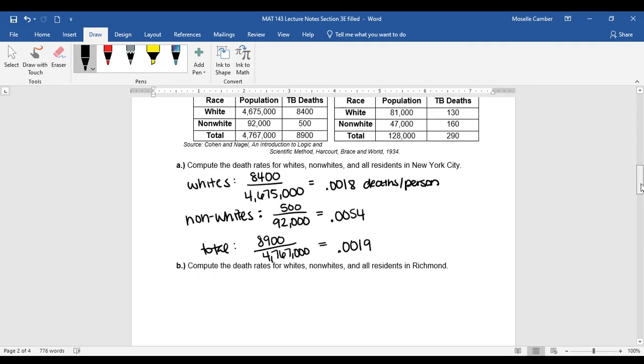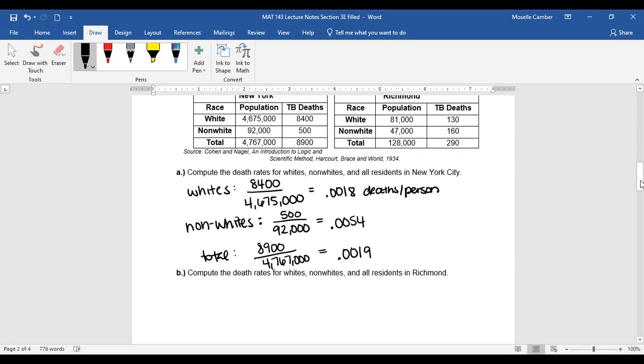Okay, now let's look at Richmond, Virginia. We look at whites, 130 deaths out of 81,000 total, which gives a death rate of 0.0016.